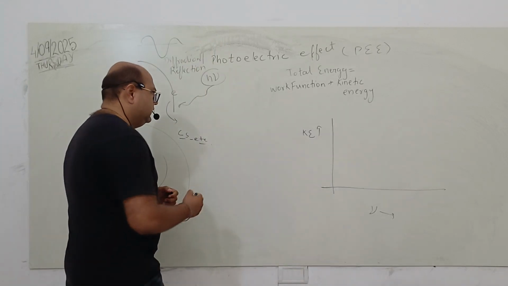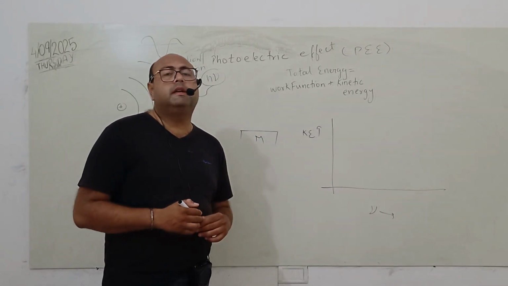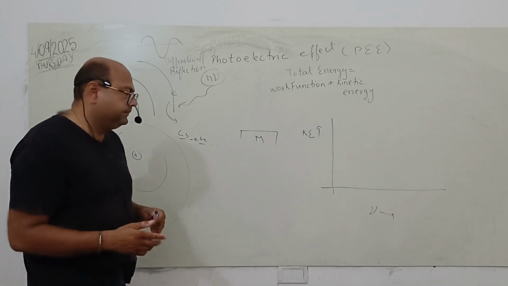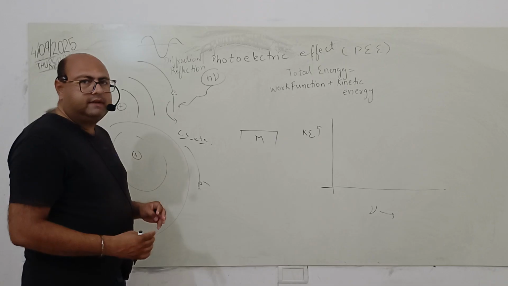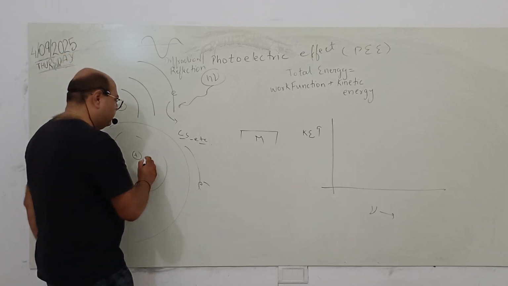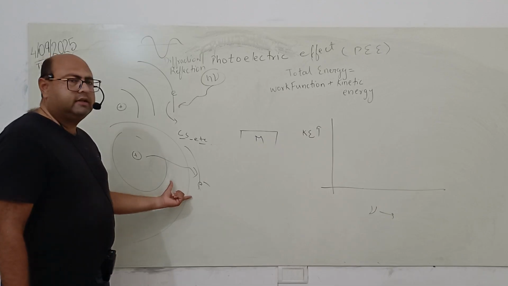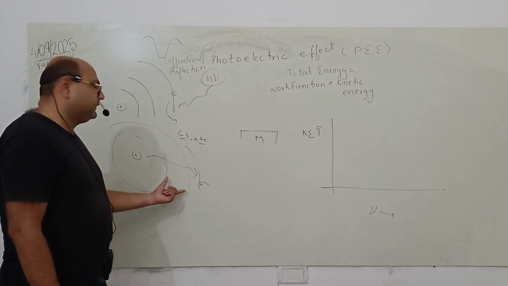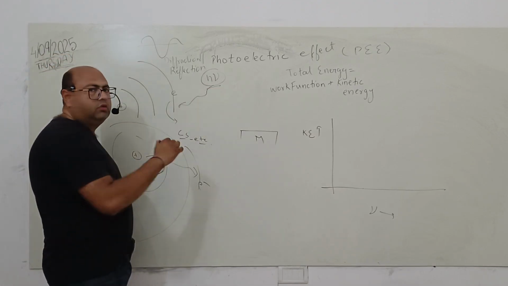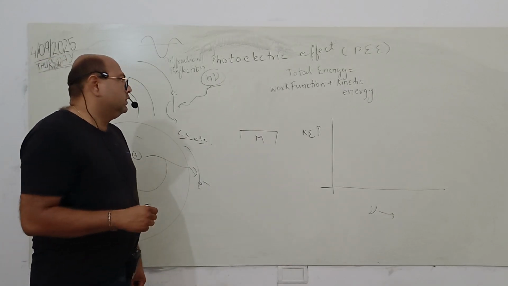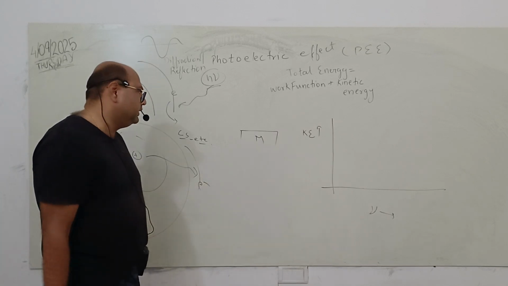Okay. So if this is a metal surface, not all metal surfaces, only those atoms which have large atomic size like cesium. In the bigger atoms, the outermost electron is very loosely held by the nucleus. It is very easy to take out the electron because the attraction with which it is bound to the nucleus is very less. Okay, and this electron can be taken out even with a slight quantity of energy. Okay, so how does this demonstrate the particle nature? We will see it in this phenomenon.